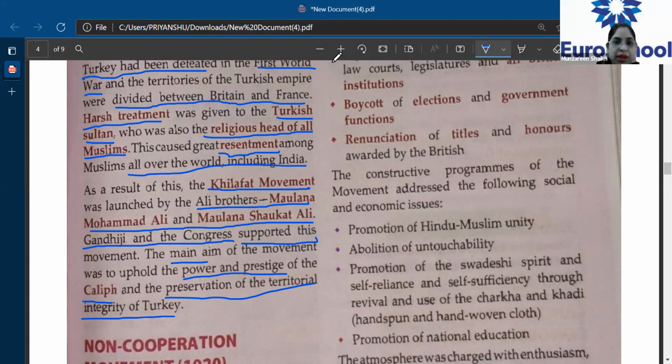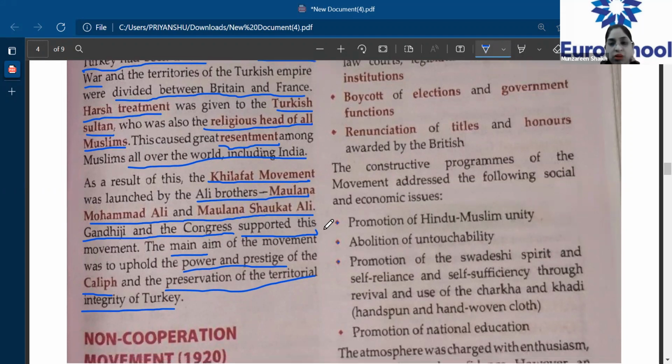Yes. So the basic intention of starting this Khilafat movement was to uphold the power and prestige of their Khalif, because they didn't want their Khalif, their Sultan, to be mistreated, to be treated harshly. They all supported their Khalif, that is the Turkish Sultan. Clear, everyone? Now let's go to the next topic.